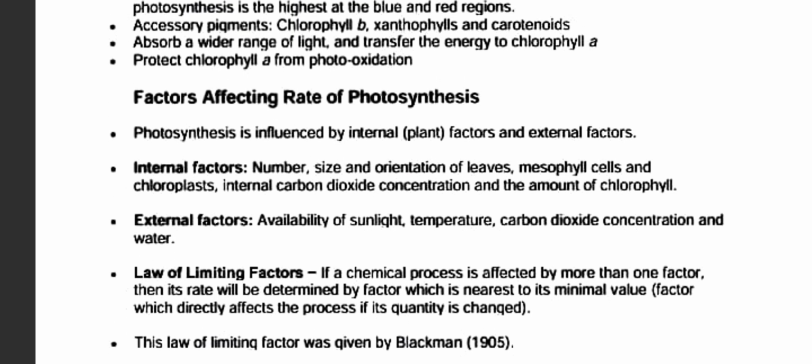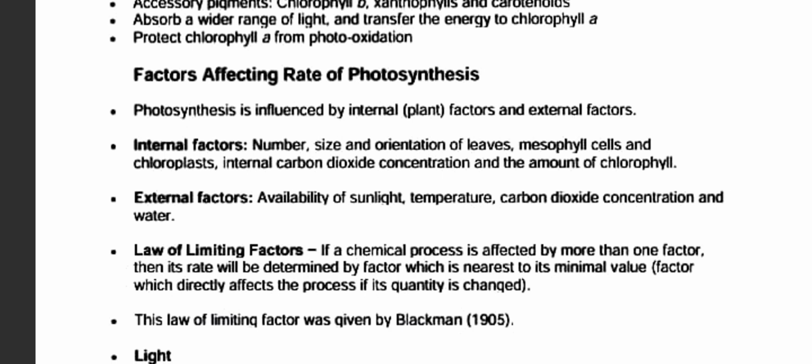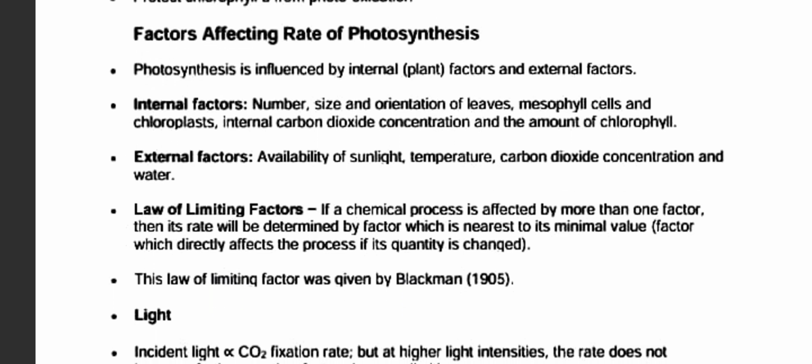Factors affecting photosynthesis. Photosynthesis is influenced by internal factors and external factors. Internal factors: number, size and orientation of leaves, then the cell chloroplast, internal carbon dioxide concentration and amount of chlorophyll. External factors: availability of sunlight, temperature, carbon dioxide concentration and water.